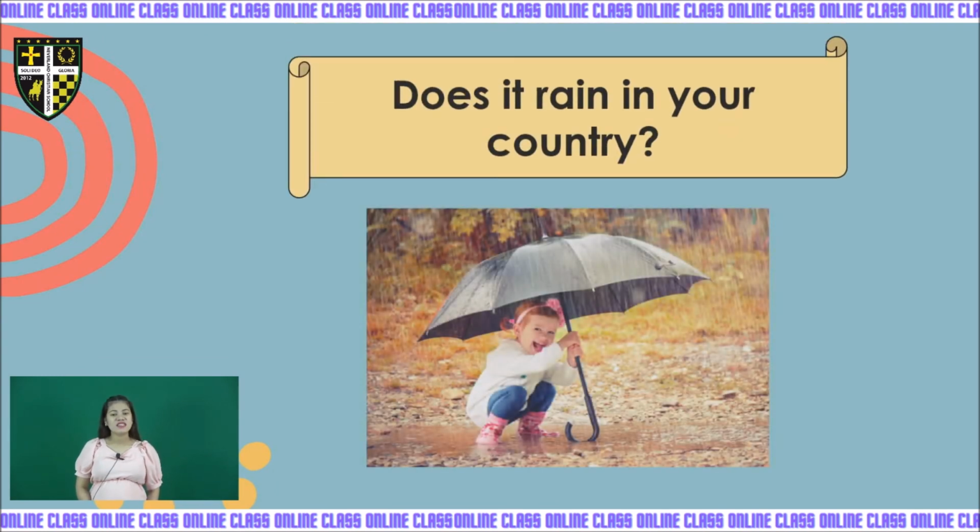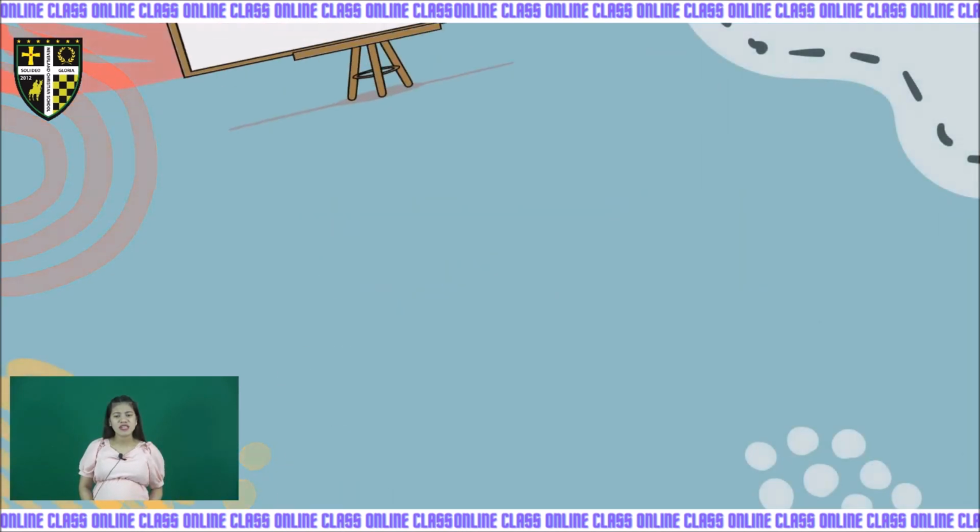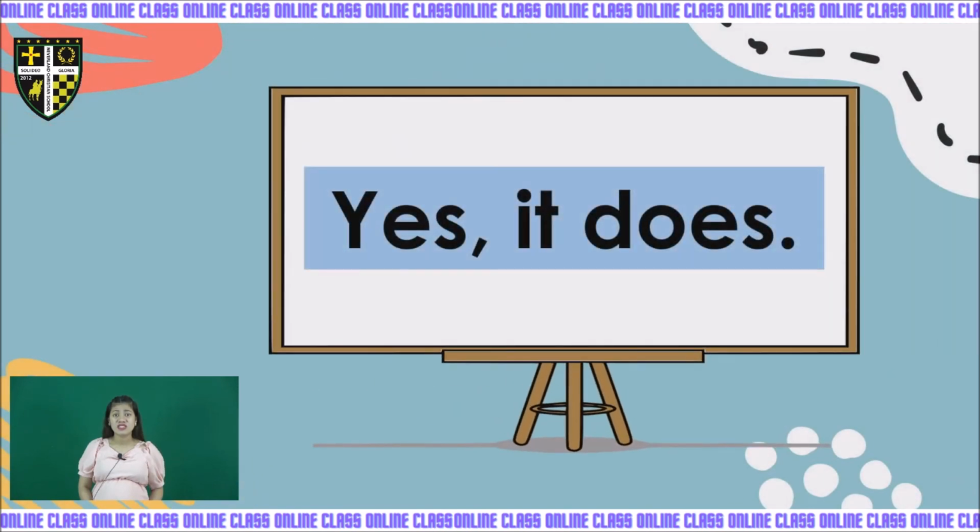Next, does it rain in your country? We use the word it because we are referring to the word rain, because rain is a thing. So, does it rain in your country? Look at the picture, kids. Is it raining? Well, let's find out the answer. Yes, it does.